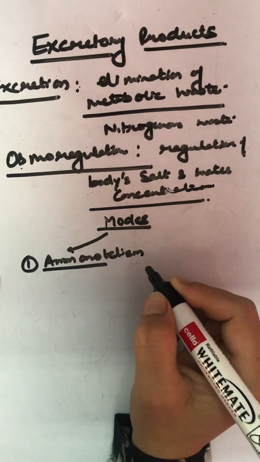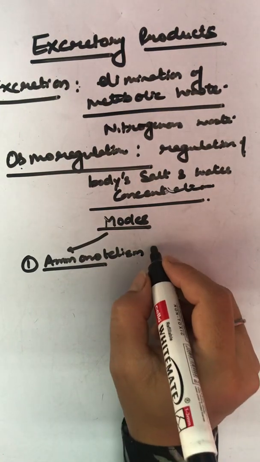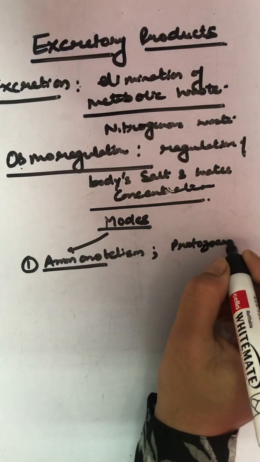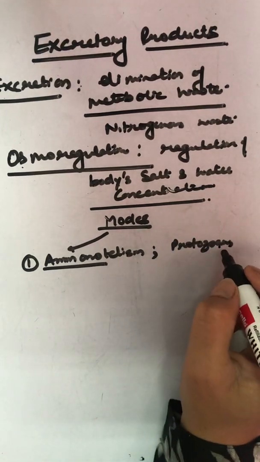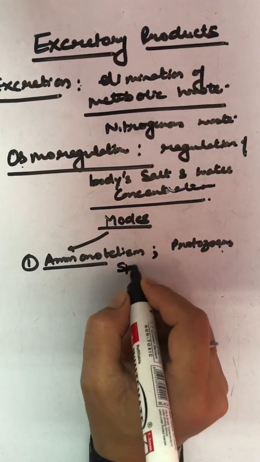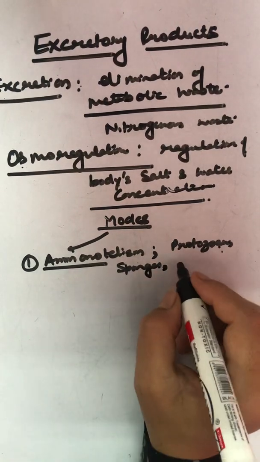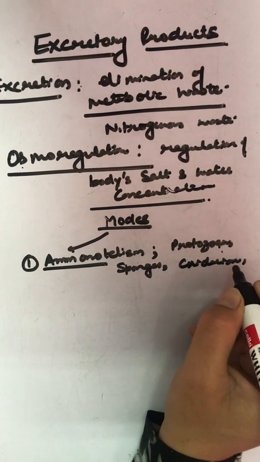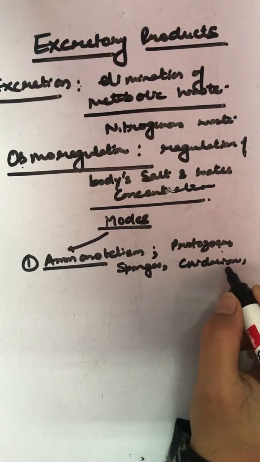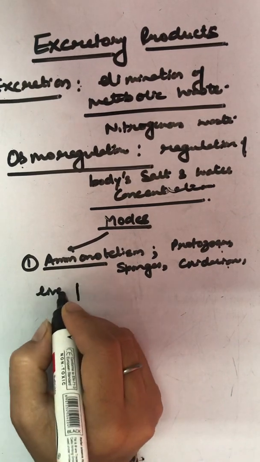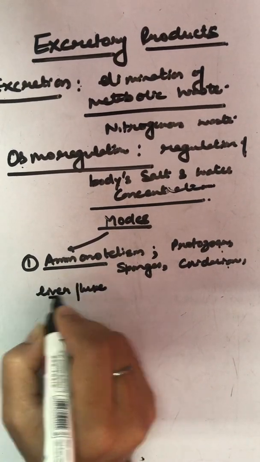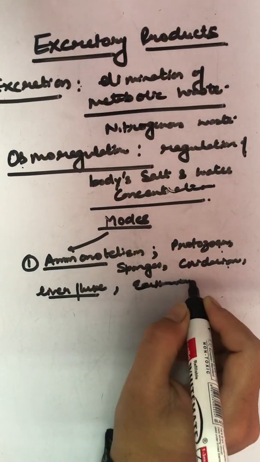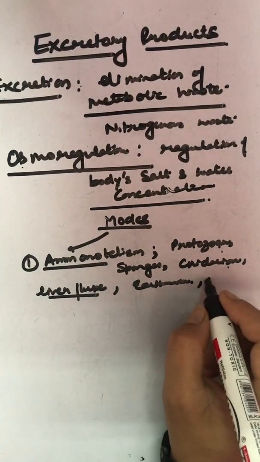Ammono, as the name suggests, it means animals like protozoans, smaller ones, amoeba, paramecium, then sponges, then coelenterates, that means hydra, then liver fluke, okay, then earthworm, all these, and mostly aquatic also.